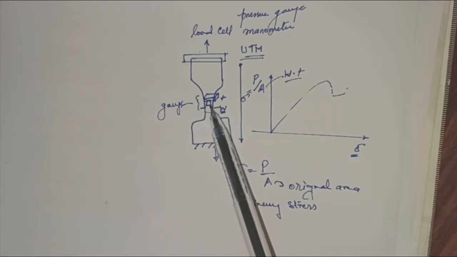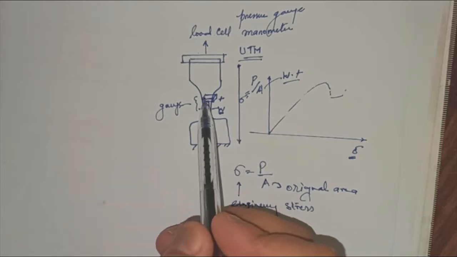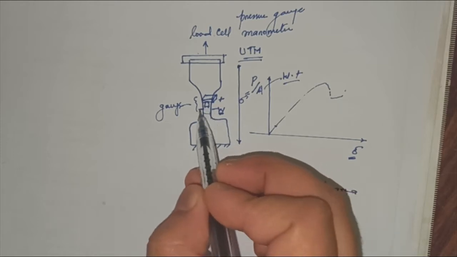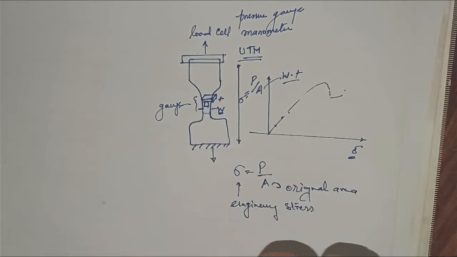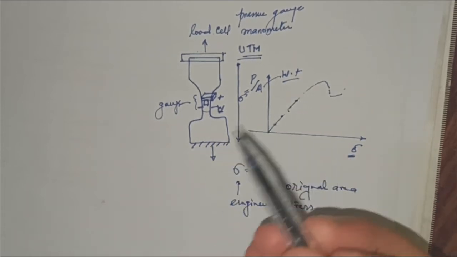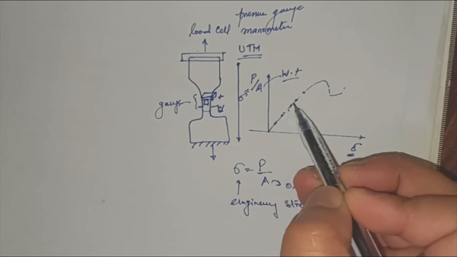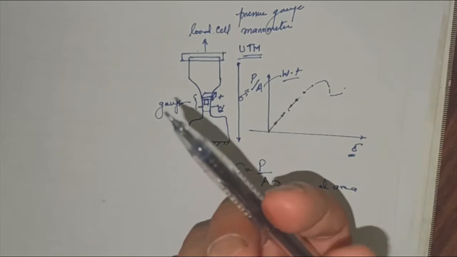You measure the reducing area with the help of vernier calipers. Every time you load the sample, you take readings at each and every point with simple vernier calipers. So these will be the dynamic area at each point, and it goes lower and lower.